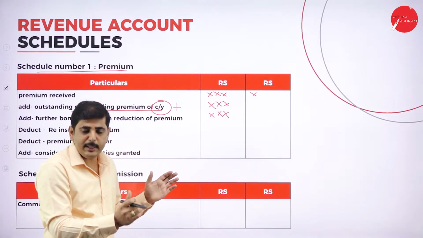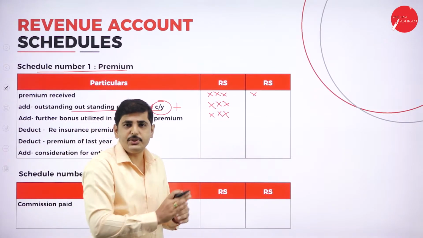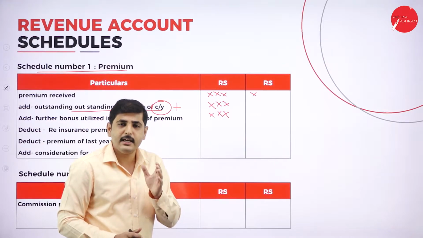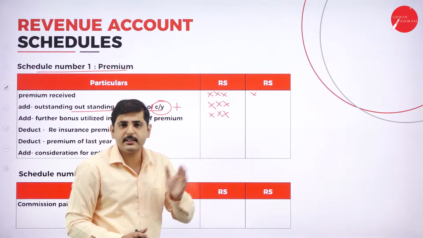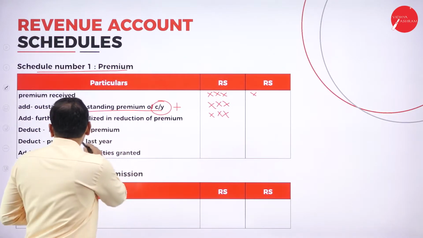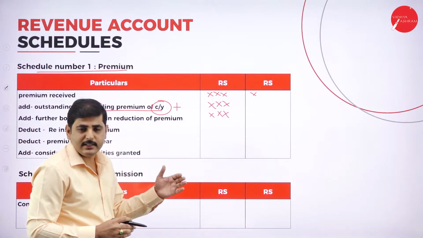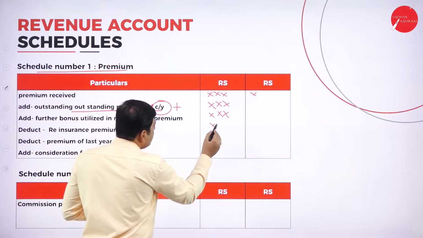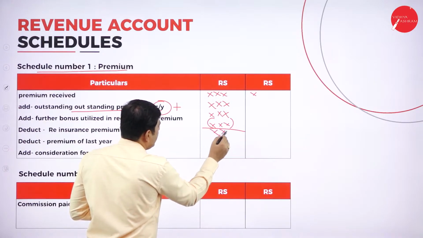Whatever premium is received from the customer, the company shares with the other insurance company. That is called reinsurance, where the company shares the premium and also the risk. So deduct this reinsurance premium.